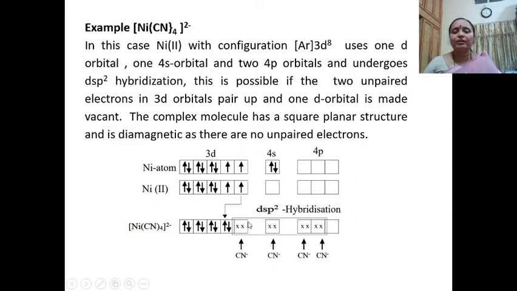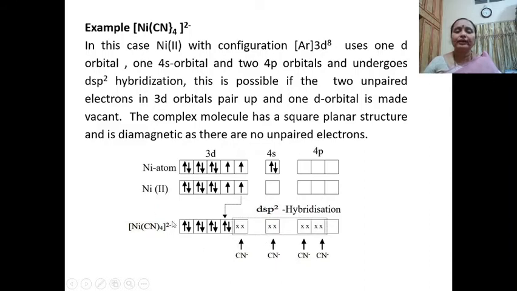Because the 1d orbital is vacant, it now uses 1d, 1 4s and 2 p orbitals and undergoes dsp2 hybridization, and the hybrid orbitals formed are going to be directed in a square planar structure. So this undergoes a dsp2 hybridization.